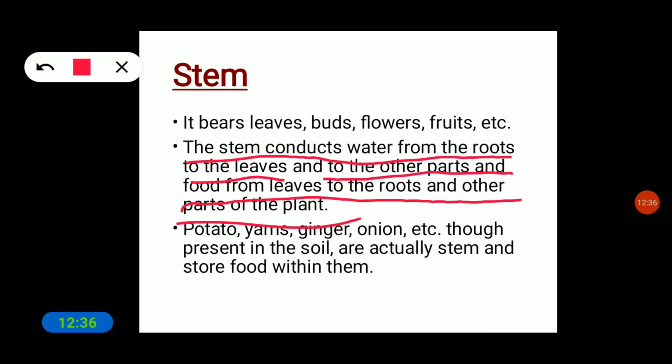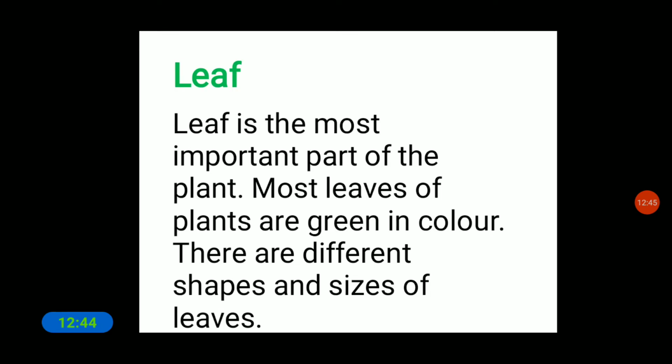So these are some examples of the stem which we can also see in the parts of the plant. Next is the leaf. Leaf is the most important part of the plant. Why is it the most important? Because most leaves of plants are green in color, and they have different shapes and sizes.